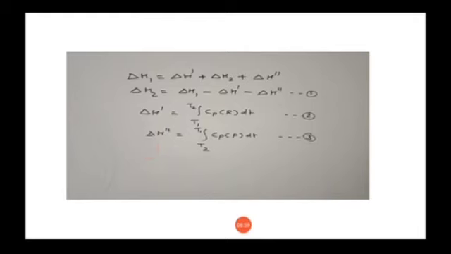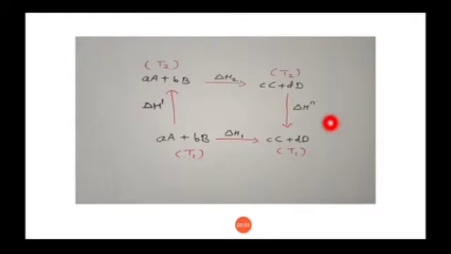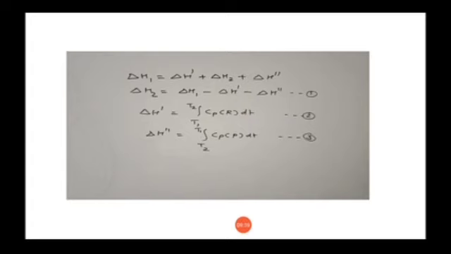And delta H double prime, again you can see that both are products, but here the temperature is decreased from T2 to T1. So we should write delta H double dash is equal to integration from T2 to T1 Cp of products dT. That will be our equation number 3. Now we are substituting the values of equation number 2 and equation number 3 in equation number 1.